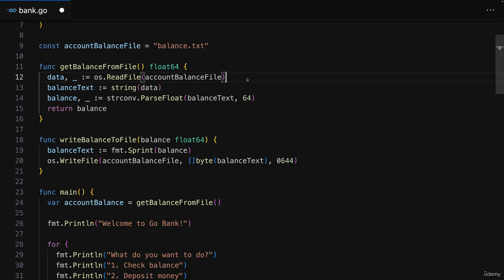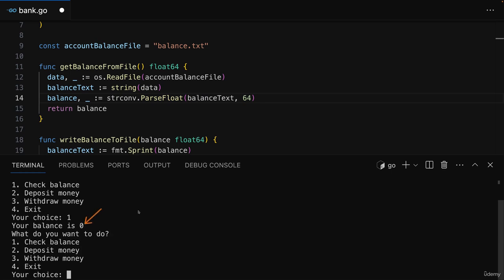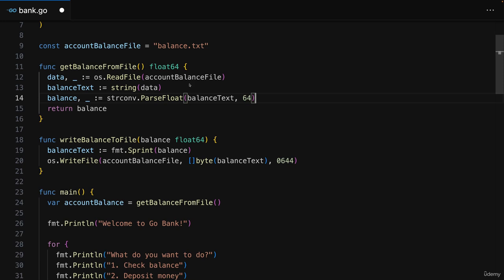Instead, in Go, functions are written such, and your functions should be written such, that errors don't crash the application. Instead, read file, for example, will simply return an empty byte collection if it fails to find that file, which is then converted to an empty string, which is converted to the value 0 when parsing it as a float. That's why we see the value 0 here if we check the balance. But that's not all Go does.